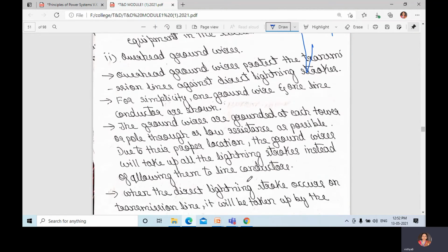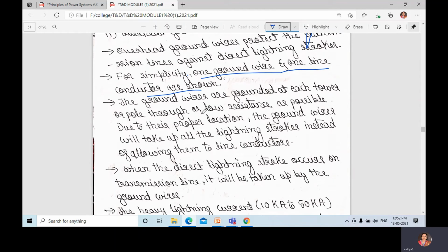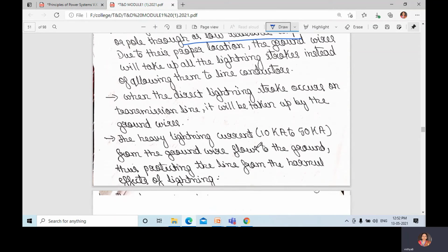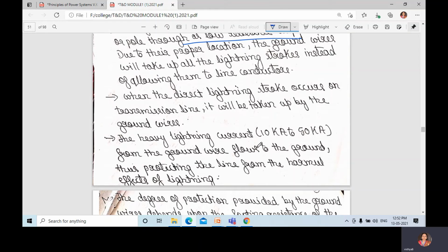Next, overhead ground wires. Overhead ground wires will protect the transmission lines against direct lightning strokes. For simplicity, one ground wire and one line conductor are shown here in the diagram. The ground wires are grounded at each tower or pole through as low a resistance path as possible. Due to their proper location, the ground wire will take up all the lightning strokes instead of allowing them to reach the line conductor. When a direct lightning stroke occurs on the transmission line, it will be taken up by the ground wires.